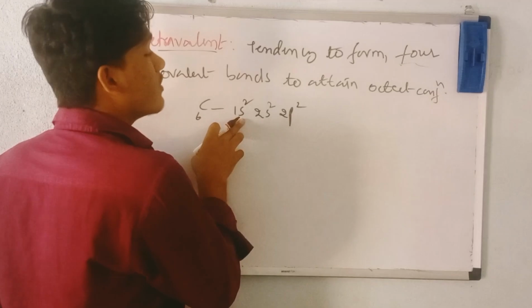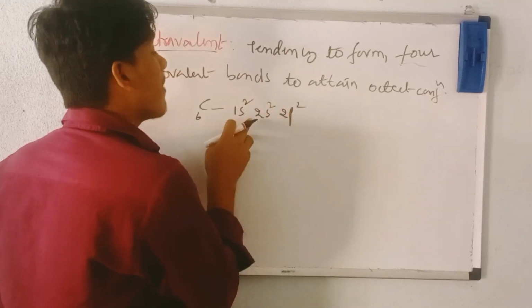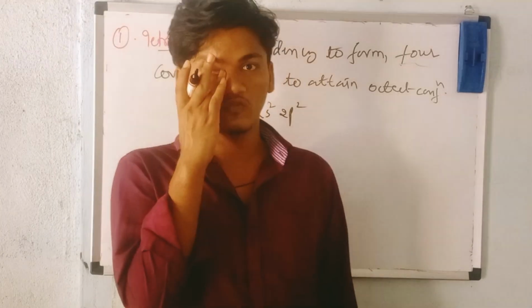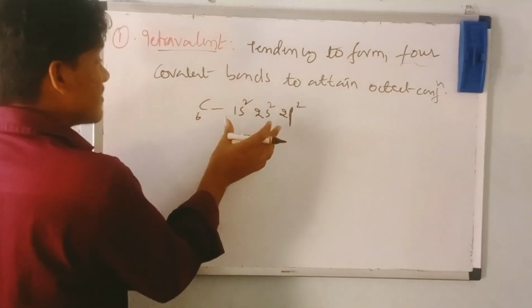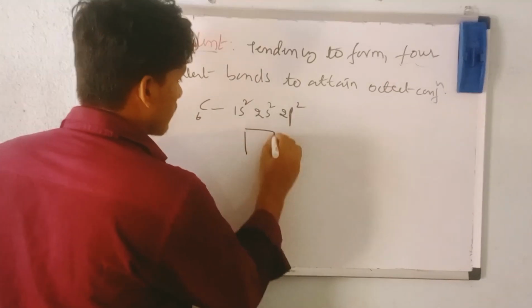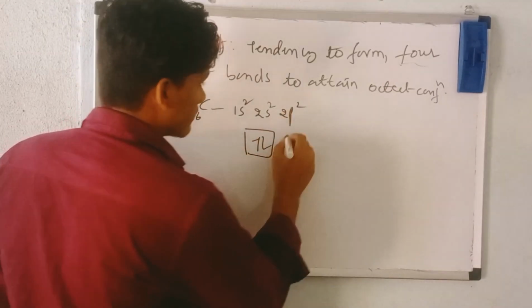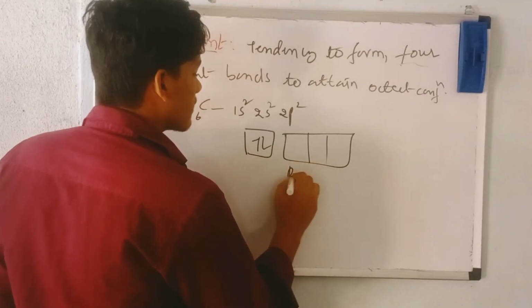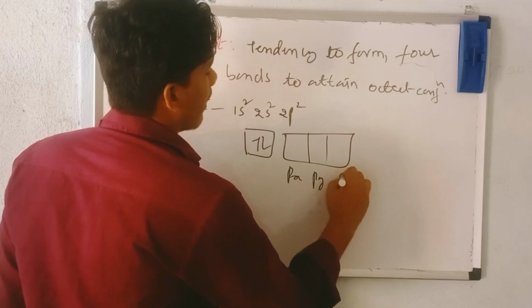So why did we write only 2 here? The maximum number of electrons that can be accommodated in the s orbital is only 2. I hope you understood. So this is the configuration of carbon. If you write it in the presentation like this, you have 2 electrons. The p orbitals are three: px, py, and pz.